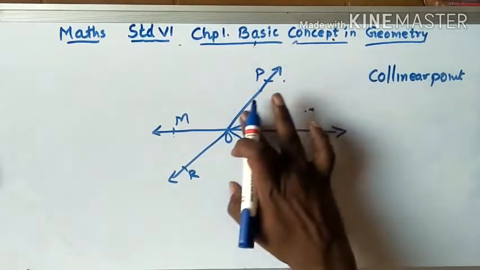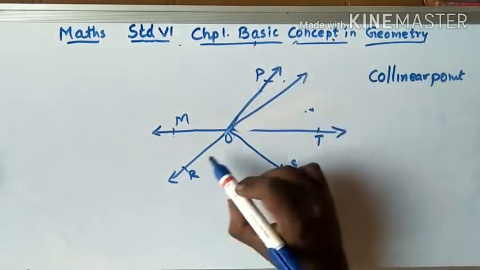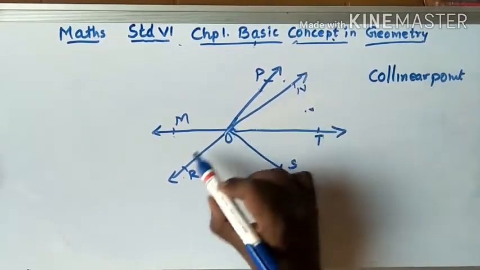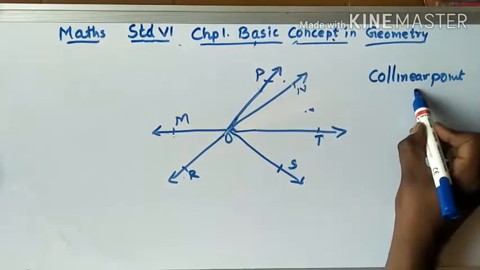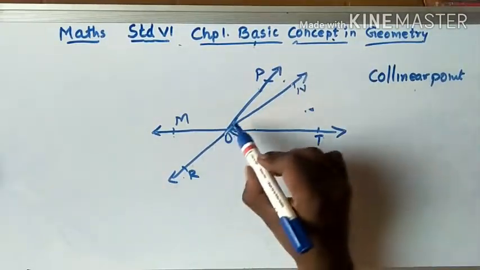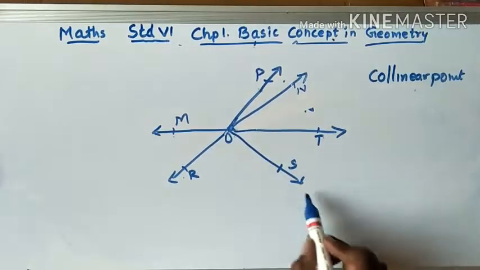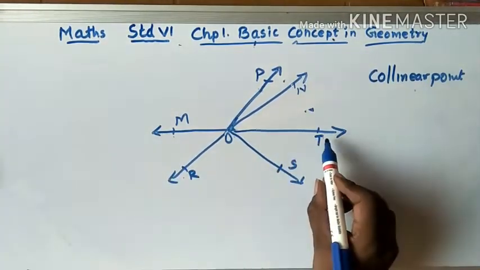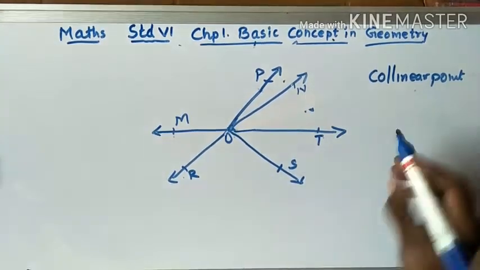Actually, I should draw this as a straight line here. So here R, O, and N. This is also a straight line. R, O, N are collinear points. But R, O, P are not collinear because the line is not straight. It goes straight here and it bends. This also bends. So M, O, T and R, O, N are all collinear points.